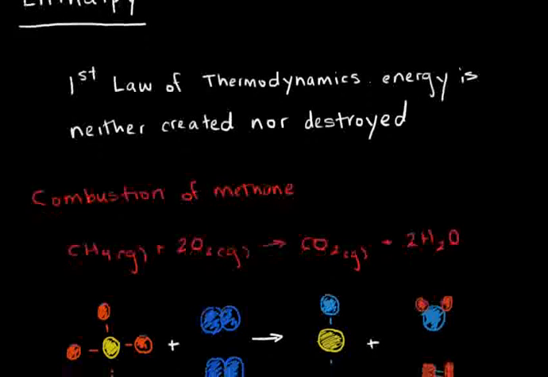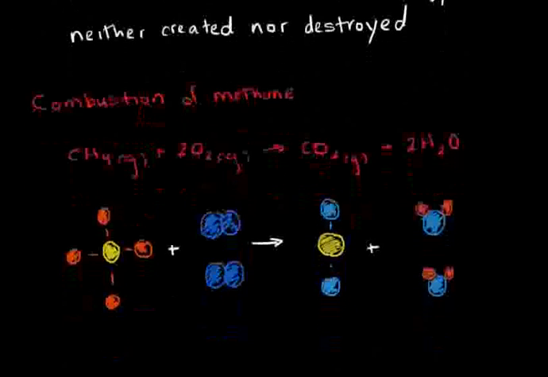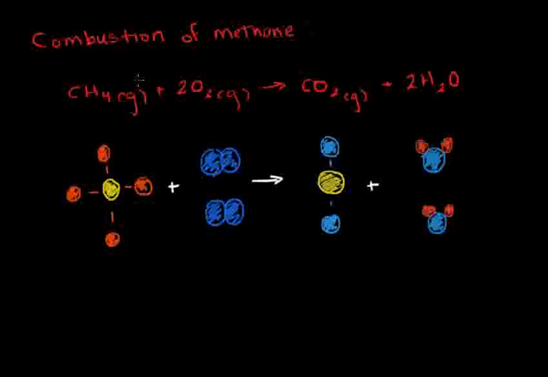When we look at the first law in the context of a chemical reaction, I've drawn for you, both in equation form and in pictorial form, the combustion of methane. In any chemical reaction, the amount of energy on the left-hand side must equal the amount of energy on the right-hand side. We can't create energy to have more energy on this side. We can't just lose energy to the universe. We can't just take it out of the universe. That's not possible. So we can't have less energy on this side than we have on this side. There always has to be the same amount.